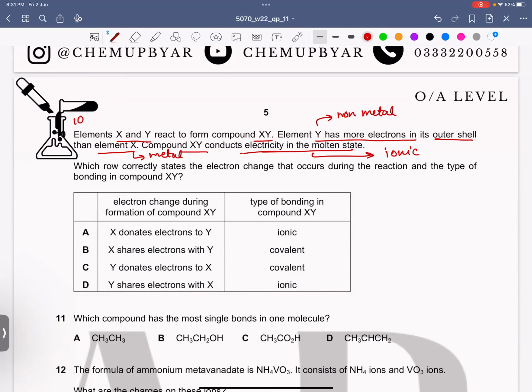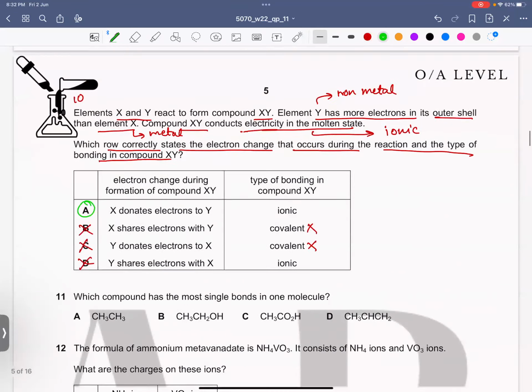So, which row correctly states the electron change that occurs during the reaction and the type of bonding in compound XY? The sharing is not possible, so B and D go wrong. And covalent is not possible, so C also goes wrong. So we are left with only one option, which is A. So A is the correct answer. Is this clear? Yes, it's clear to everyone.